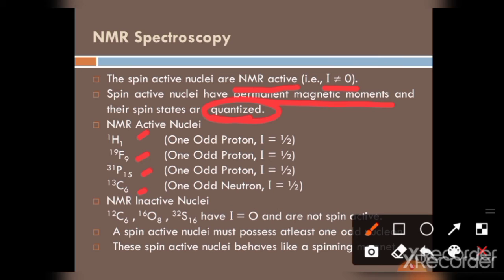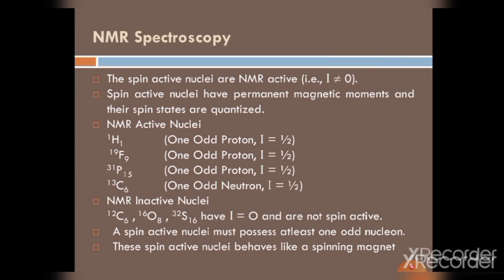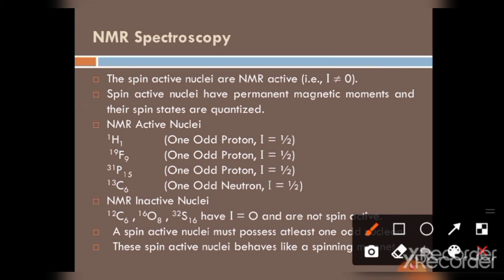In NMR inactive nuclei, the neutrons and the protons are equal, so the spin is 0. That means carbon has 6 protons and 6 neutrons, and oxygen has 8 electrons, 8 protons and 8 neutrons.